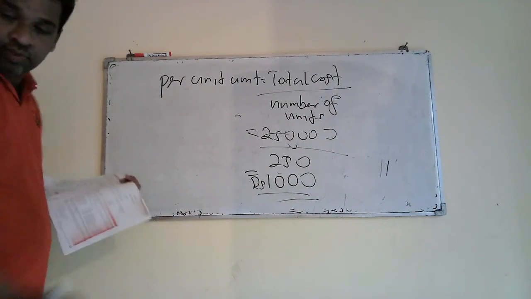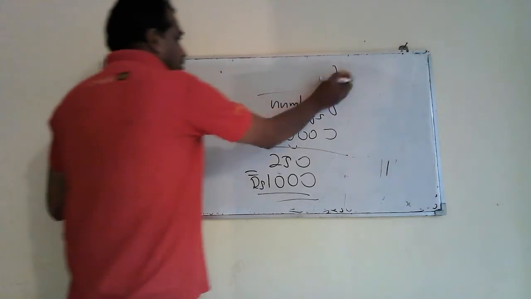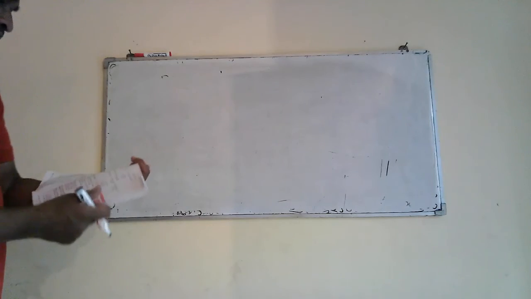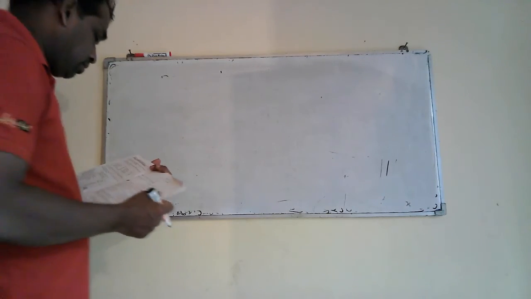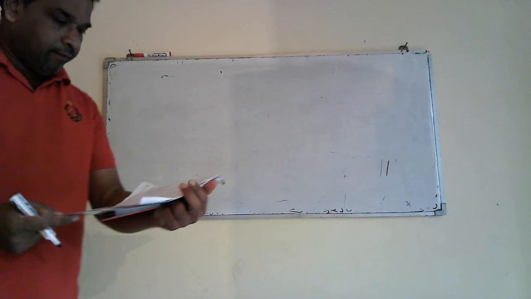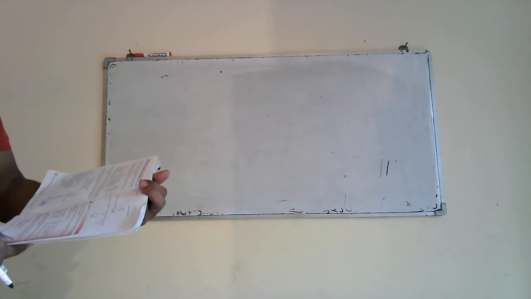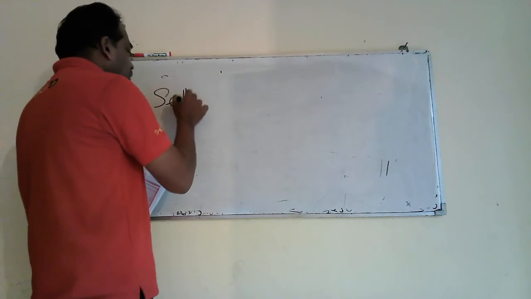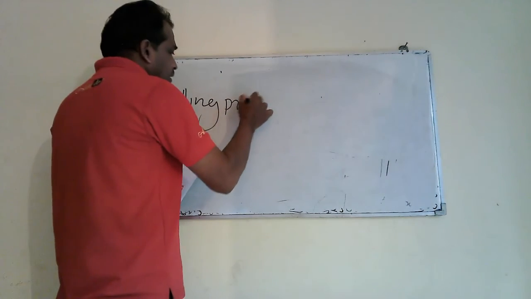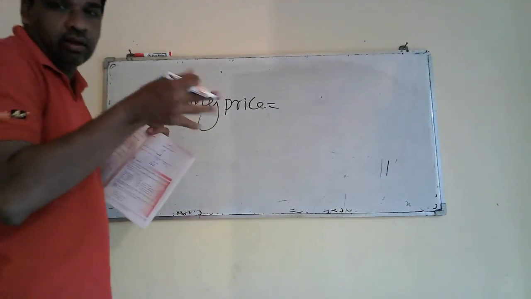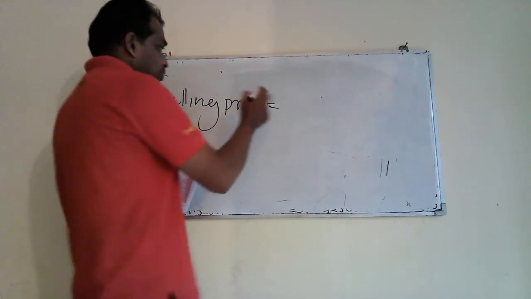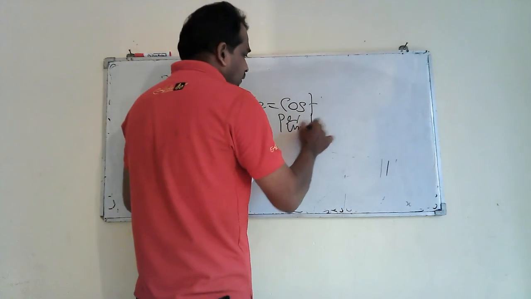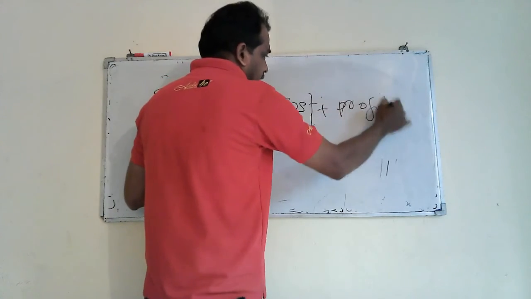Then they have asked you to take profit margin also. They have asked you to take 20% on the unit cost. Then how can you decide the selling price? No need to calculate profit margin and unit cost separately. You can take cost per unit plus profit margin.